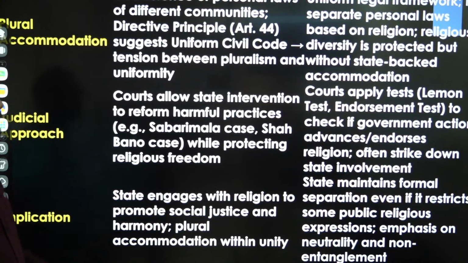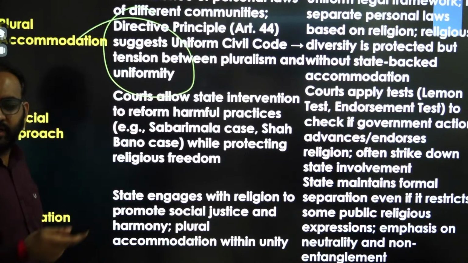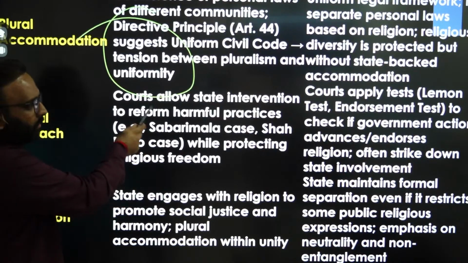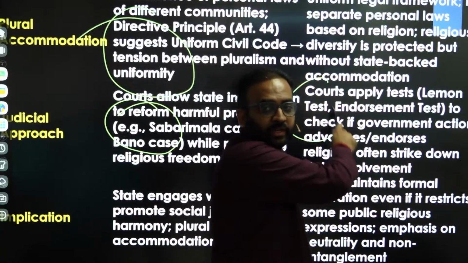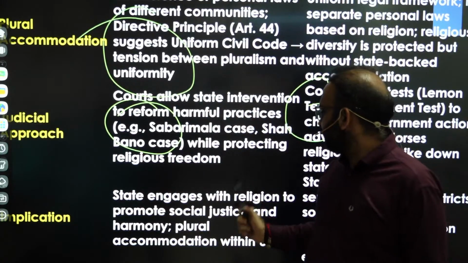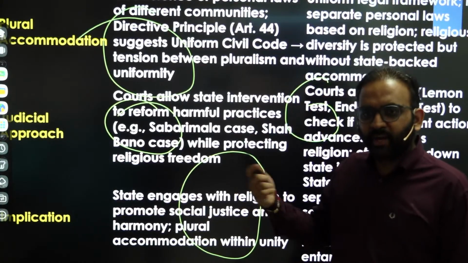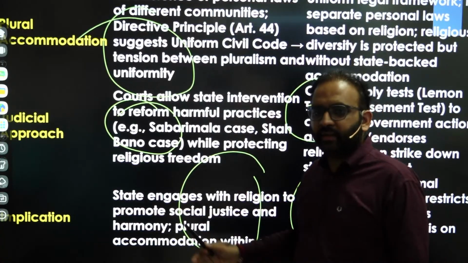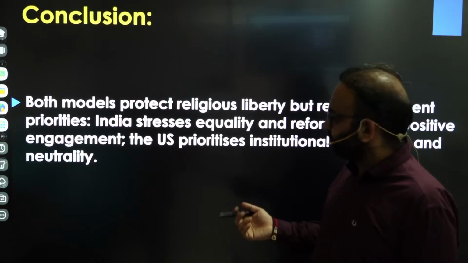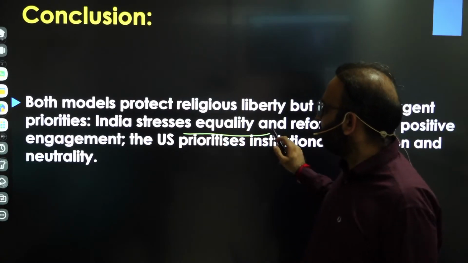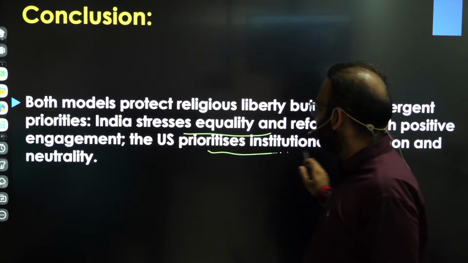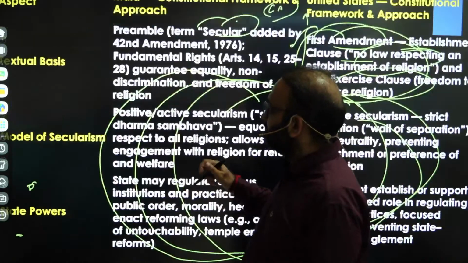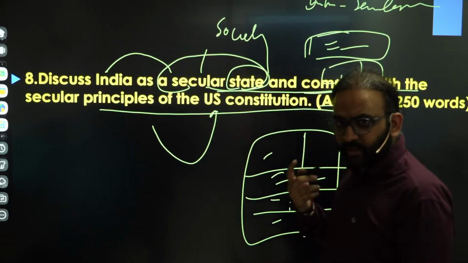So here you can talk about that uniform civil code is not there in the country, but in America uniform civil code is there, right? And here courts allow state intervention, but there courts do not allow any intervention in religious matters, right? And here states sometimes engage with religion, for example, management of Kumbh Mela, providing Haj subsidies and so on. There you will not find such state engagement with religion. So Indian secularism stresses equality between religions, but the US prioritizes separation or neutrality from religion. Clear?